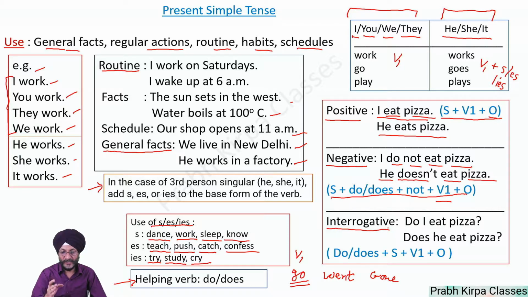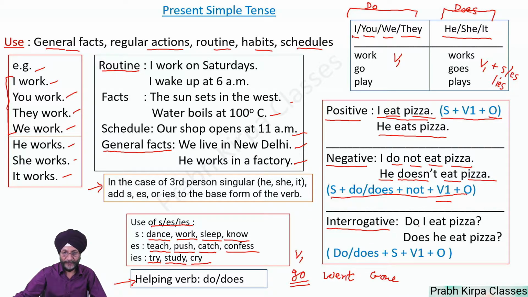do or does at the start of the sentence. If the subject is I, you, we, or they, we use do to start the question. And in the case of third person singular, we start the question with does.